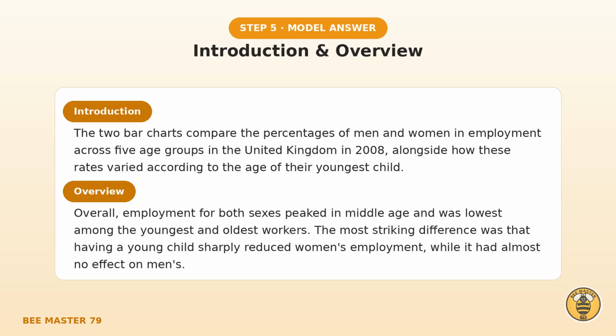Here is the introduction and overview. The 2 bar charts compare the percentages of men and women in employment across 5 age groups in the United Kingdom in 2008, alongside how these rates varied with the age of their youngest child. Overall, employment for both sexes peaked in middle age and was lowest among the youngest and the oldest workers. The most striking difference was that having a young child sharply reduced women's employment, while it had almost no effect on men's.